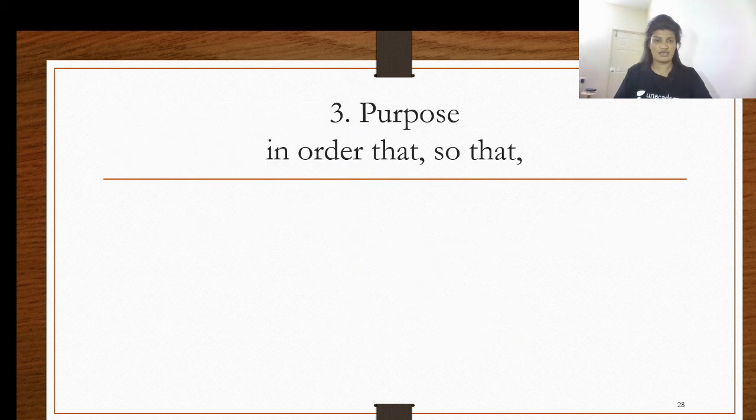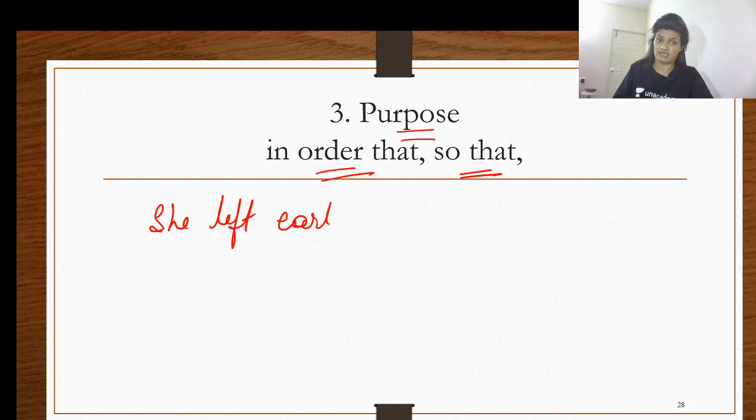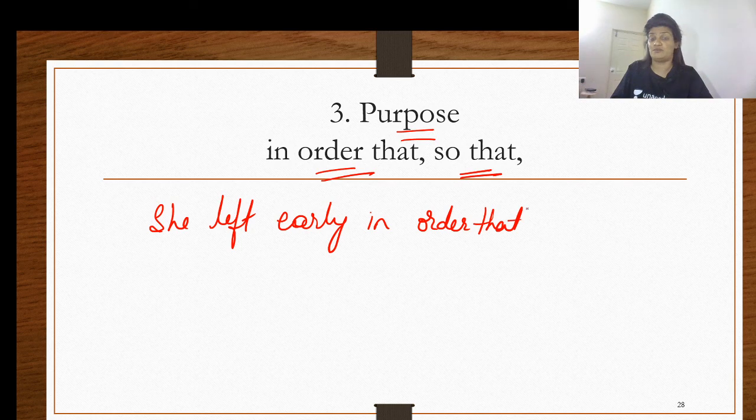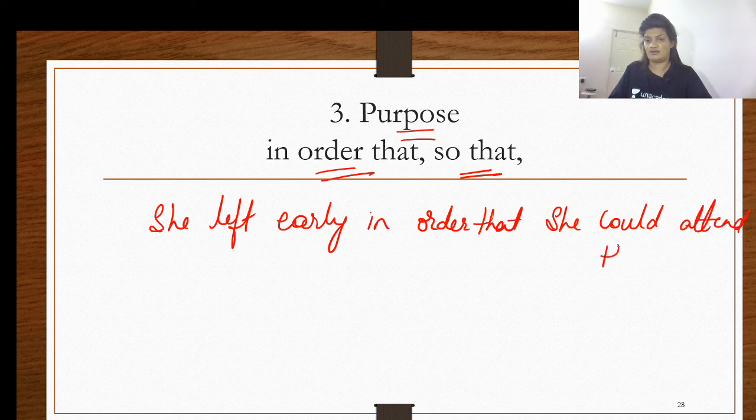Now let us move on to the next one, which speaks about the purpose, as in order that or so that. Let me give you clarity on this based on the example. She left early in order that, meaning what was the purpose behind? In order that she could attend the party. She left early in order that. What was the purpose behind? The purpose was to attend the party. That is the reason she left early.